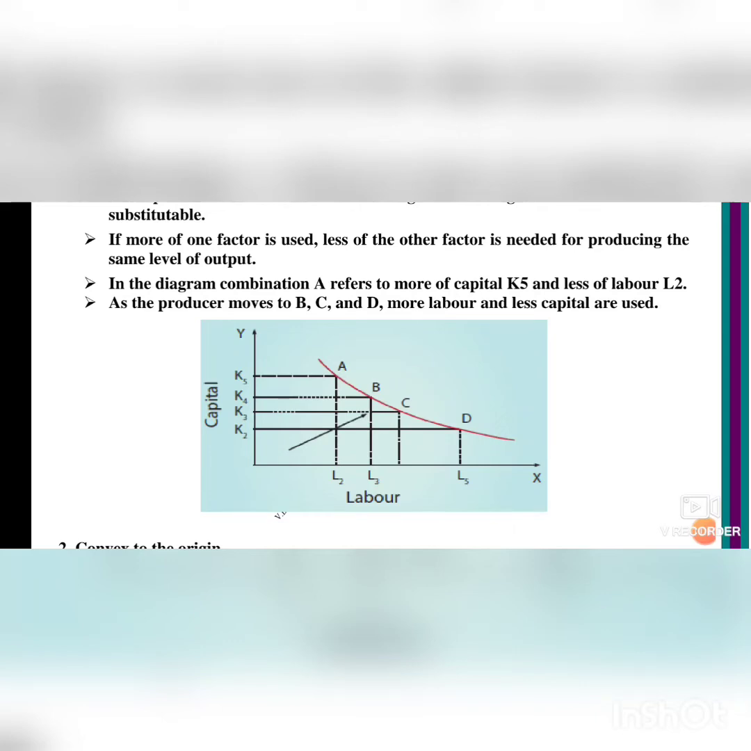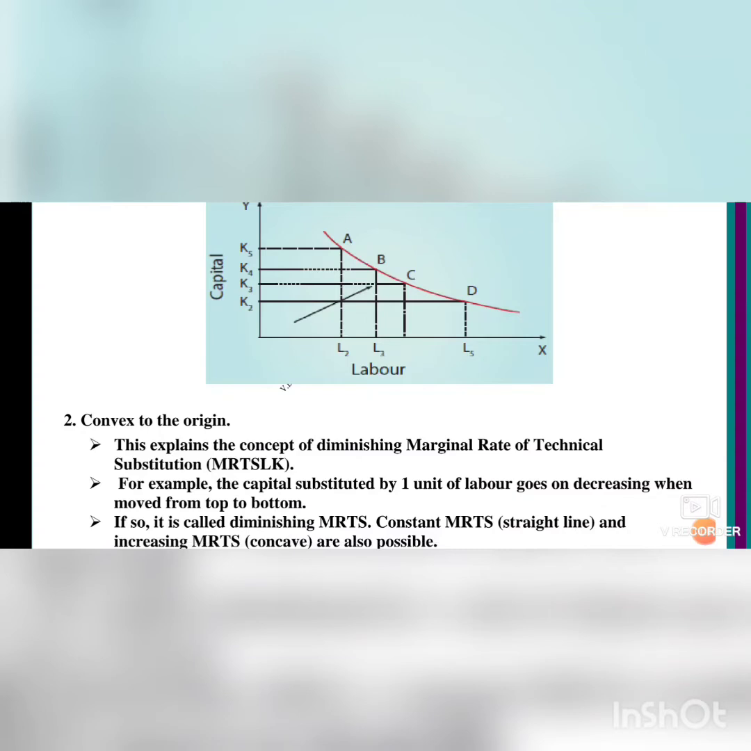What is the first point? The properties of the isoquant curve. Next we will see convex to the origin. In this case, first they have given the illustration and then the figure. So first we will see the illustration. This explains convex to the origin. What is convex to the origin?